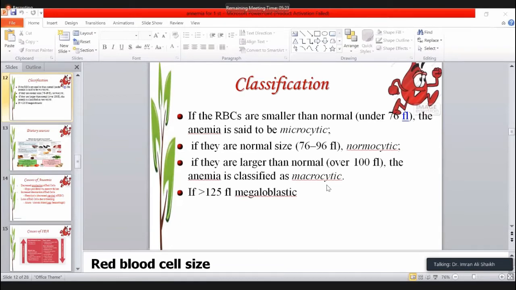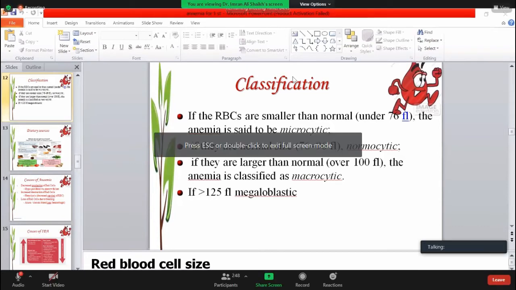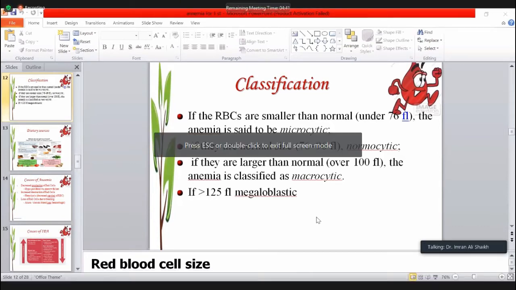The MCV less than 76 is the microcytic hypochromic type of the anemia. Remember the 2 causes of microcytic hypochromic type of anemia. One is the iron deficiency anemia, and second one is the thalassemia. Remember again the 2 causes of normocytic normochromic anemia. One is the infections, and second one is the autoimmune disorder.